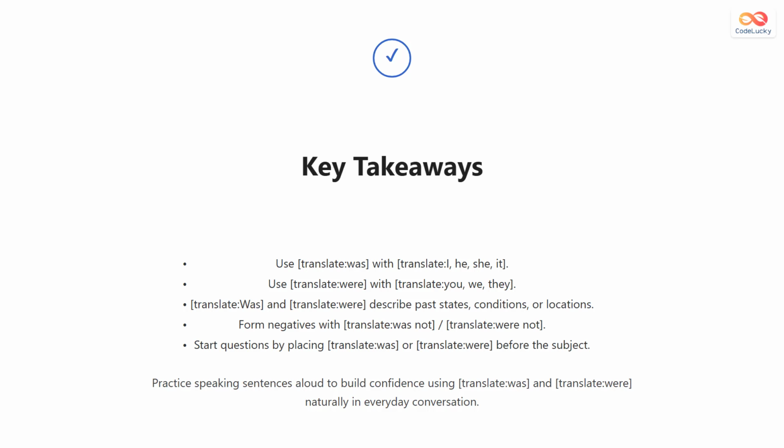Use was with I, he, she, and it. Use were with you, we, and they. Was and were describe past states, conditions, or locations. For negatives, use was not or were not. To make questions, move was or were to the beginning. Practicing sentences aloud is the best way to remember when to use each one. Soon, you will use was and were naturally when speaking English.